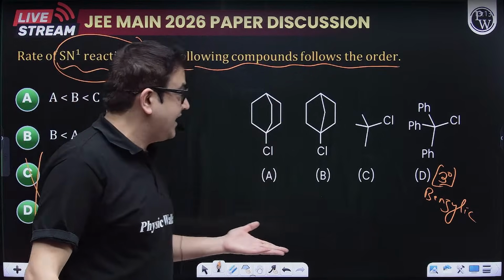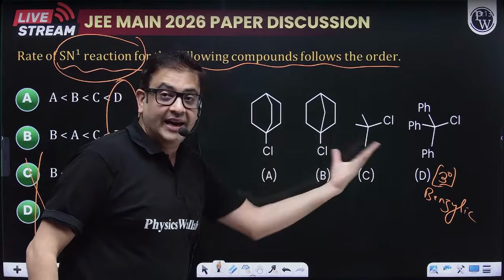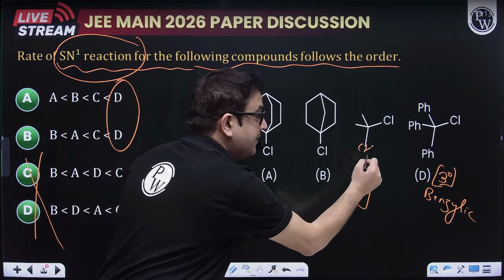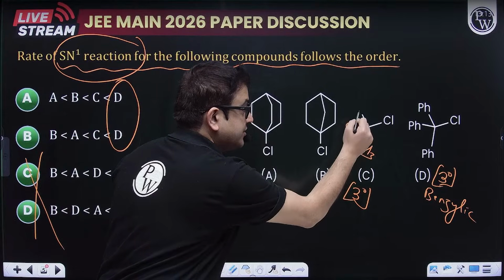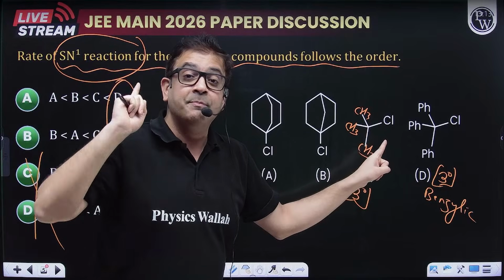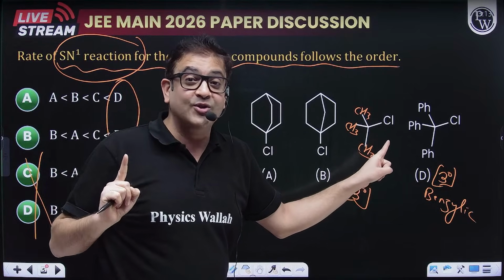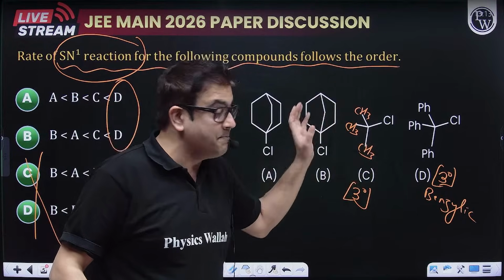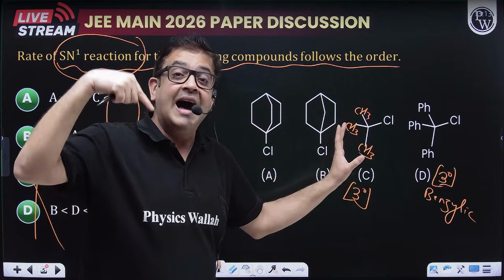Pratik, let's see. I guess you are right. What about the later one? Sir, this is a 3-degree. Also, it is getting hyperconjugation of 9 hydrogens. If I get a carbocation over here, then this is the best case of hyperconjugating hydrogens. It is even more stable than 1-degree benzylic, because this is the best possible case for hyperconjugation.